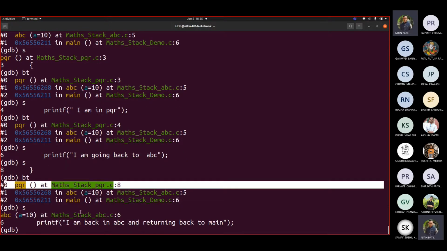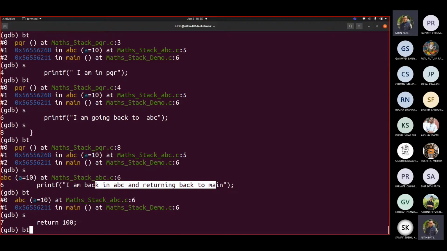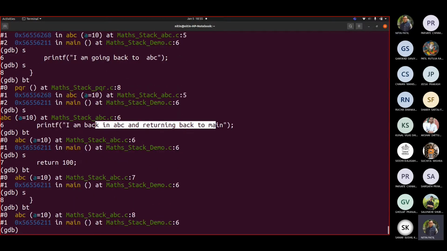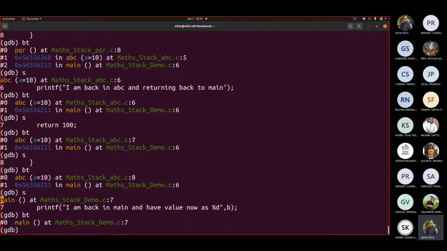You can see that it is back in ABC. If I write BT, now see the change. Now which is the current stack? ABC. Are you with me? Fine. Now if I execute this, it is going to go back to main. So if I write step, write BT, step, write BT. Now the curly bracket is to be executed from ABC. So step. Now we are back in main. If I write BT, the epilogue got deleted. The epilogue process deleted that stack.